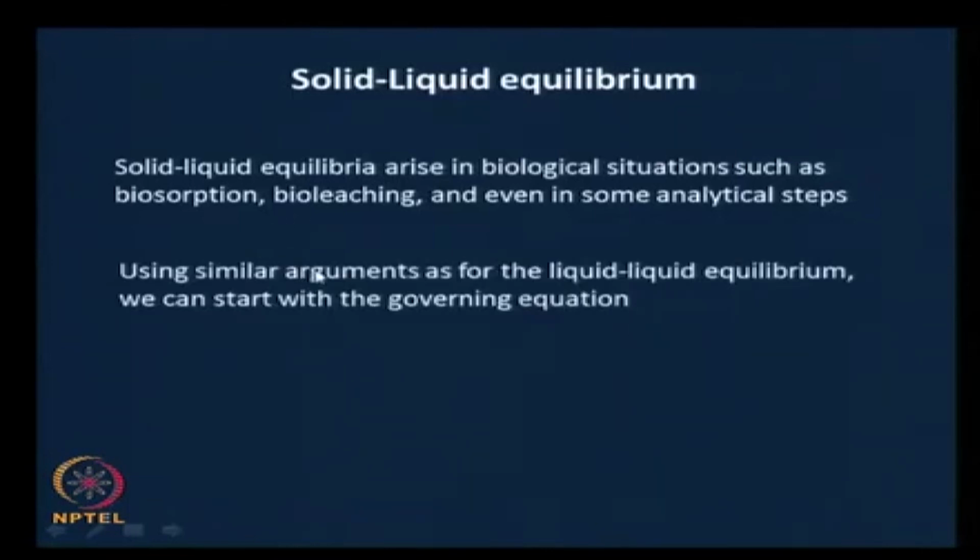We know that equations 5.1 to 5.5 are valid, and therefore using similar arguments as for the liquid equilibrium, we can start with the governing equation that mu I in the solid phase must equal mu I in the liquid phase, equation 542.